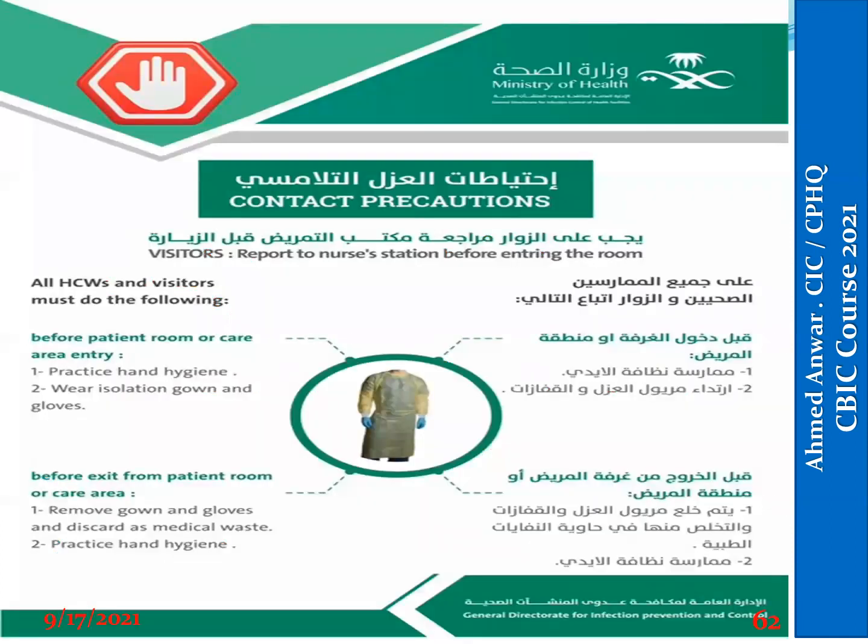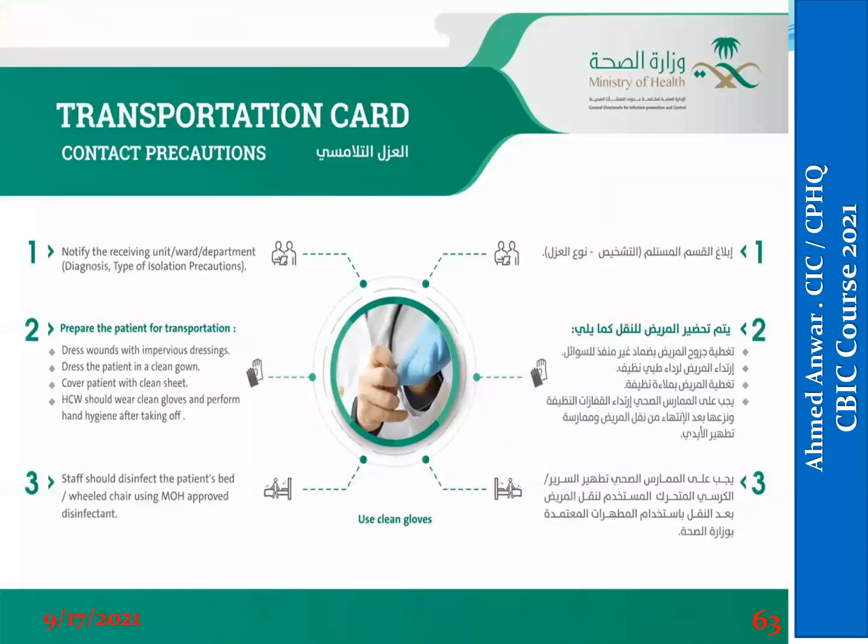These isolation signs should be available everywhere inside the hospital. And for any patient under isolation, whatever the type of isolation, the signs should be posted on the door to inform all the staff before entering the room that this patient is under isolation. For example, if this patient is under contact isolation, this sign will be posted on the door, which indicates that before entering the room, you have to wear gloves and gown. And if this patient will be transferred to another department, this sign should be hung on the trolley or wheelchair.